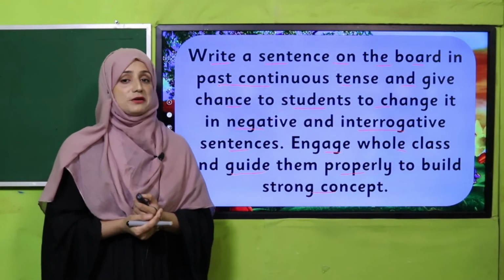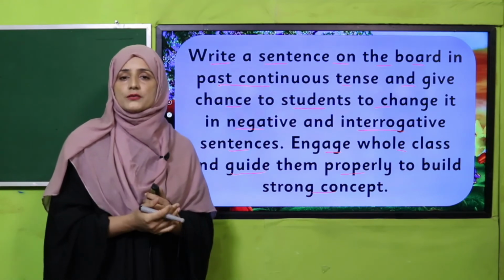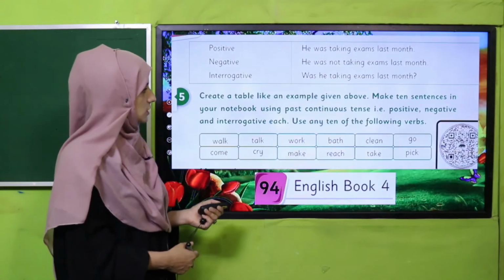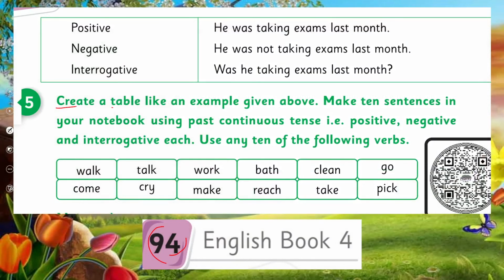Excellent job. I hope you have enjoyed it and you have got the structure and also the types of sentences in past continuous tense. Now open your book to page number 94. You will create a table like the example given above. Make 10 sentences in your notebook using past continuous tense, that is, positive, negative and interrogative each. You can use any 10 of the following verbs and make sentences in your notebook.